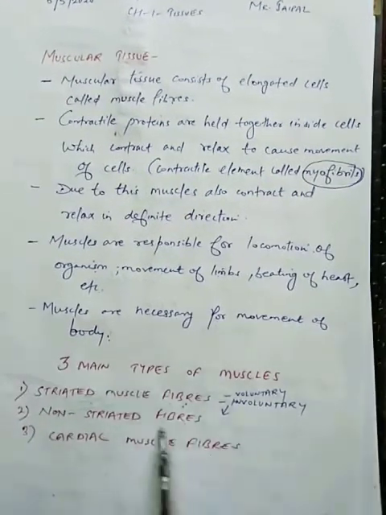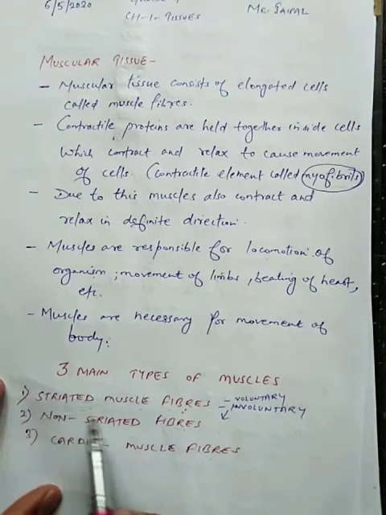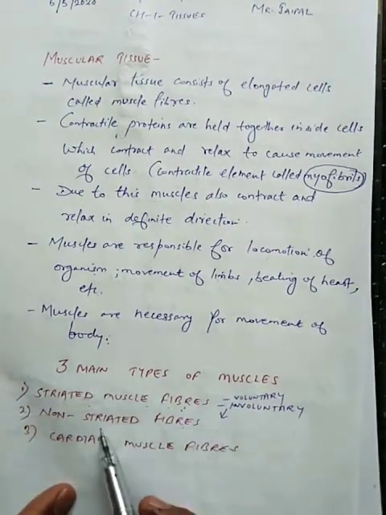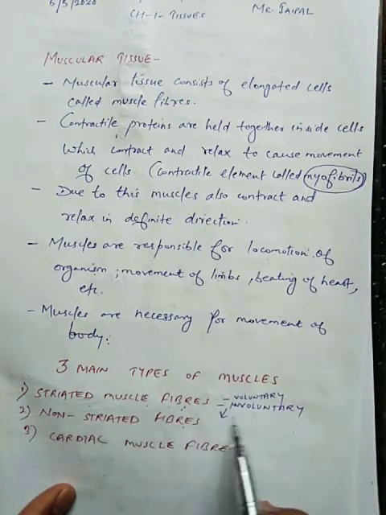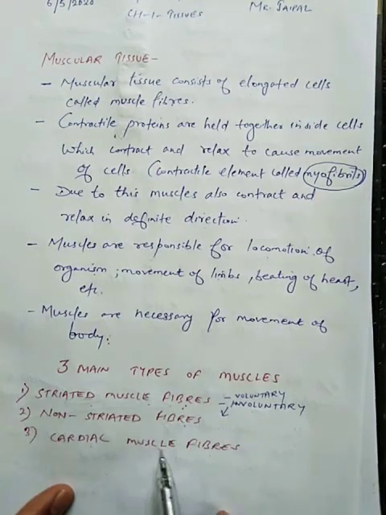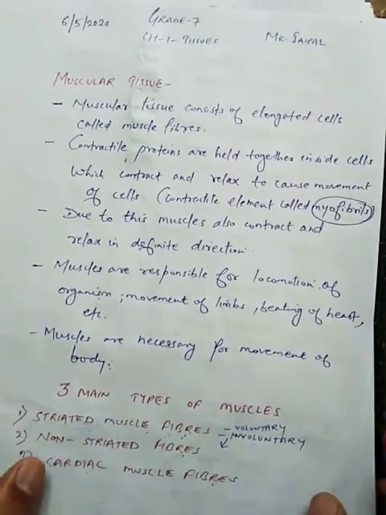Now students, see here, these muscular tissues comprise three types of muscles. First is striated muscle fiber, which is also known as voluntary muscles. Second is non-striated fibers, which is also known as involuntary muscles. And third one is cardiac muscle fibers. Now one by one we are going to discuss all these.